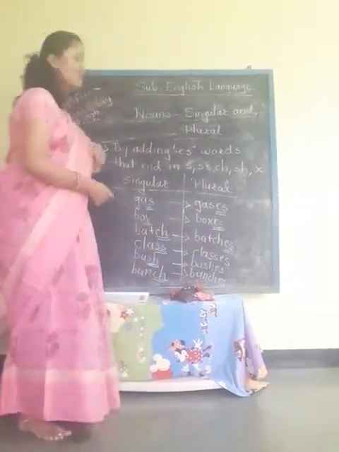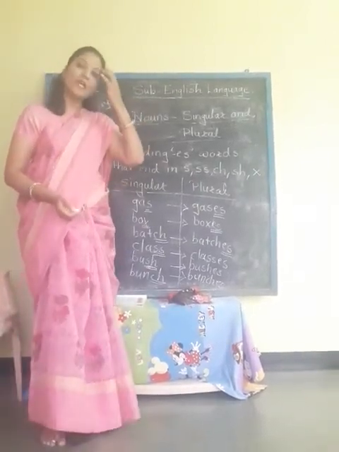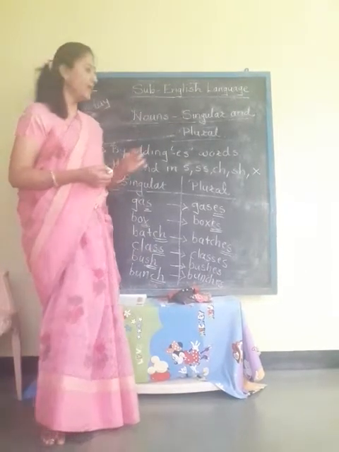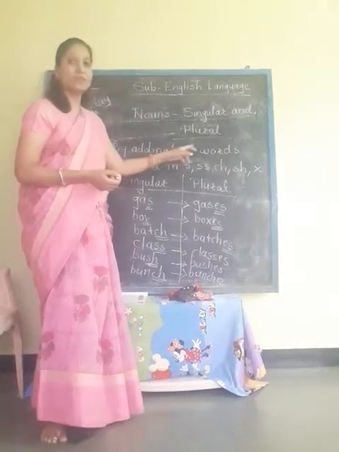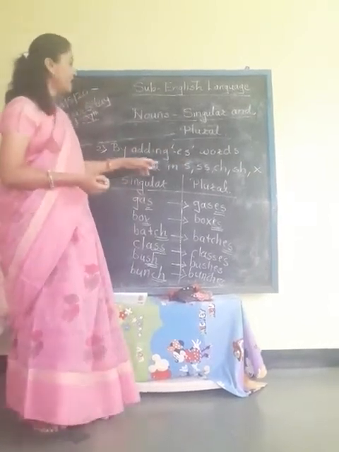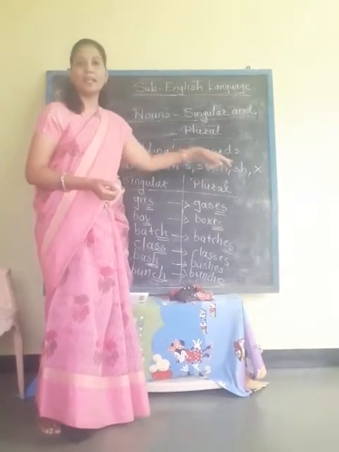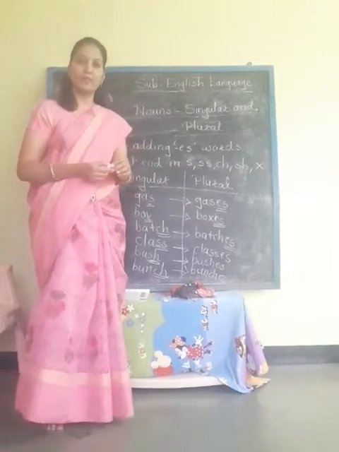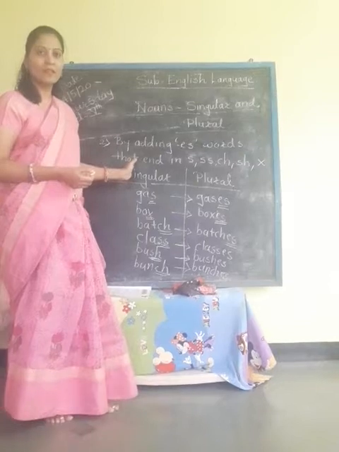So like this we have seen two rules. First, we can make the plural of nouns by only adding s to them, and in the second rule, by adding es to the words which end in s, double s, ch, sh and x. Now we are going to see the third rule. I hope that up to now you have understood this? Okay.